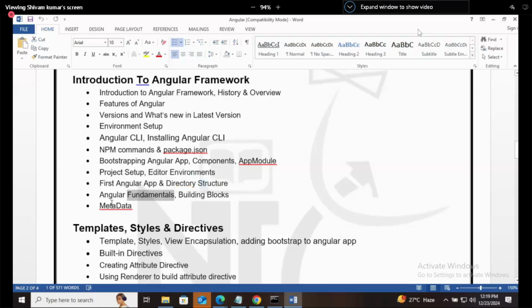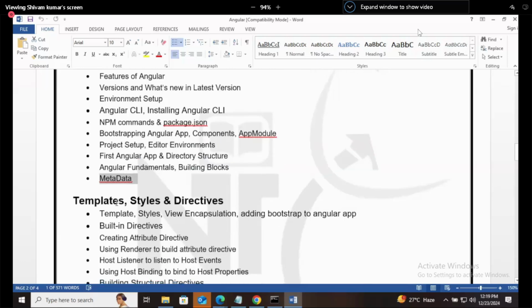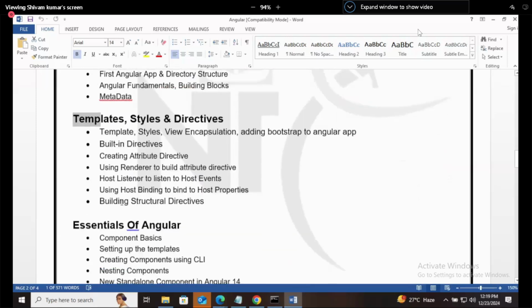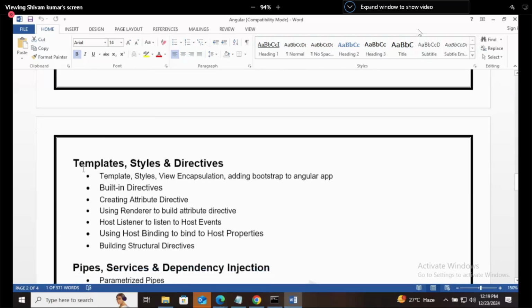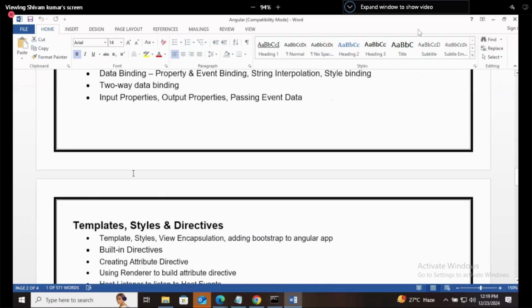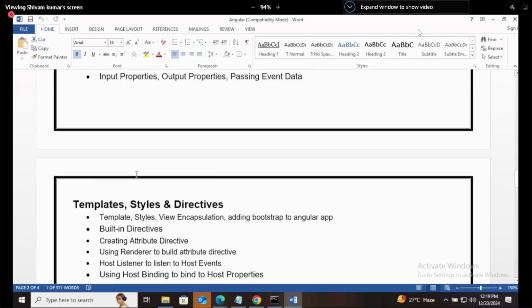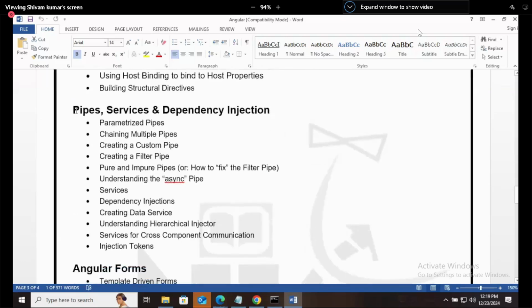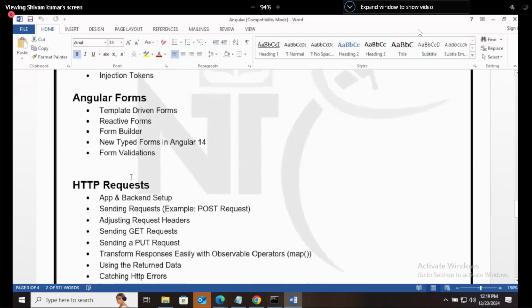What is metadata? We discussed metadata, right, with you, data about data. We will use it here. Then we will see templates, essentials of Angular. This one is repeated. Then we will see pipes, services and dependency injection, forms in Angular, HTTP requests